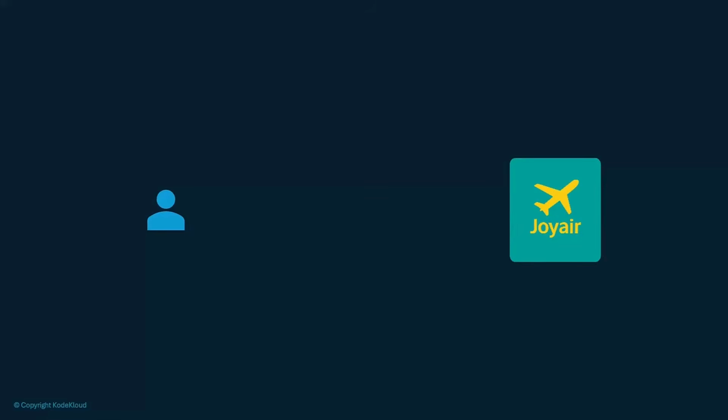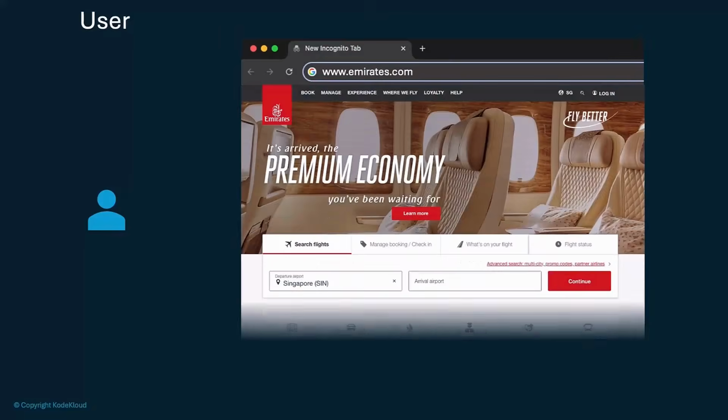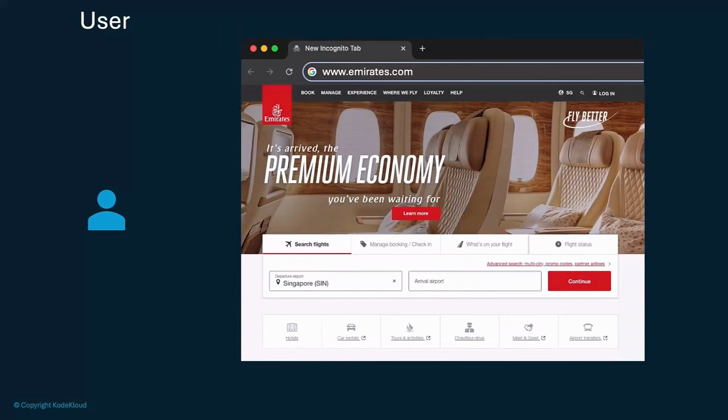Well, let's forget about AI and tools for a second and see how we interact with these airlines as a human user. So as a human user, say I would go to the airline's website at, say, www.emirates.com and see that it returns me a web page, and click around to find a flight as per my preference and book the flight. And this is known as the UI, or the user interface of the airline. So the websites or mobile apps all fall into this category.